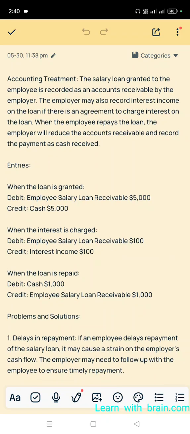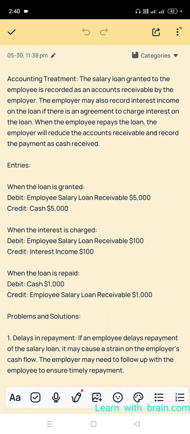Now we go for accounting treatment. The salary loan granted to the employee is recorded as an accounts receivable by the employer. We know that. The employer may also record interest income on the loan if there is an agreement to charge interest on the loan.